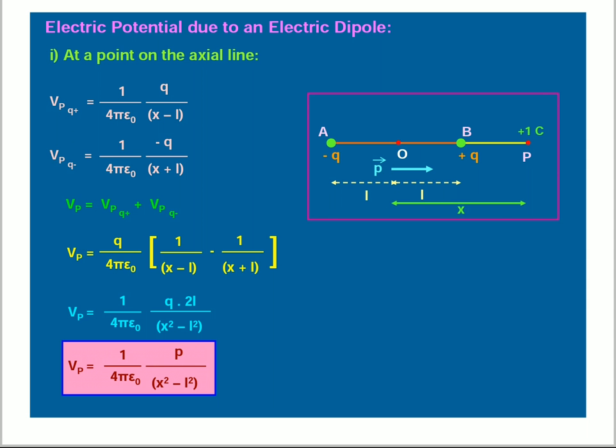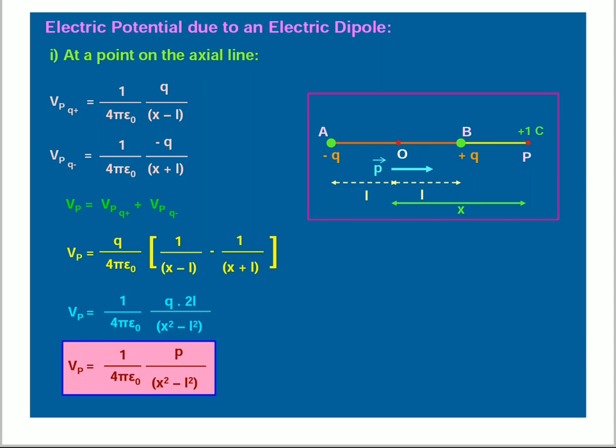Vp is equal to the sum of Vp with respect to the positive charge and with respect to the negative charge. Here Q by 4 pi epsilon naught is common to both. Vp is equal to Q by 4 pi epsilon naught into 1 by X minus L minus 1 by X plus L. Vp is equal to 1 by 4 pi epsilon naught Q into 2L divided by X square minus L square.